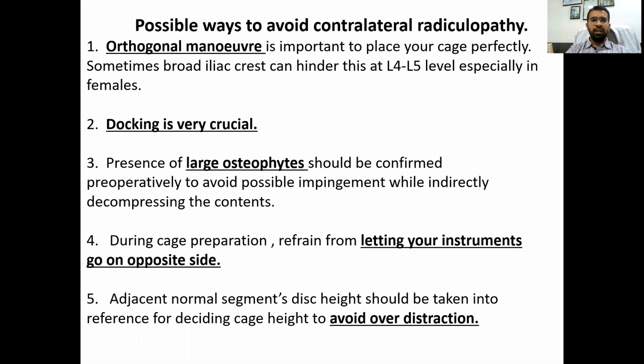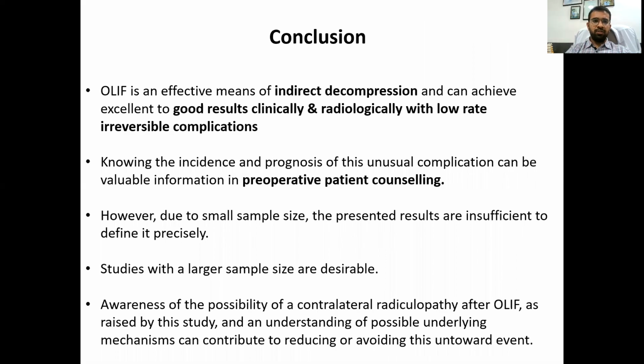Possible ways to avoid this complication include proper execution of the orthogonal maneuver. The docking is very crucial, which should be at the junction of the anterior one-third and posterior two-thirds of the disc space. The presence of a large osteophyte should be confirmed on the preoperative CT scan so that we can avoid possible impingement while there is translational correction of the listhesis and indirect decompression. During cage preparation, refrain from letting your instruments go onto the opposite side, and the adjacent normal segment's disc height should be taken as the reference for deciding cage height to avoid over-distraction.